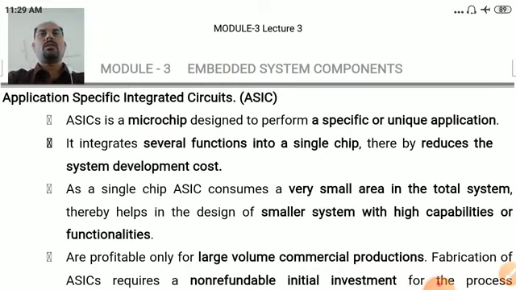In today's video, I would like to discuss three more types of core of the embedded system. They are application specific integrated circuit ASIC, programmable logic devices PLDs, and commercial off the shelf components COTS. So let us begin with the second type of core of the embedded system, that is application specific integrated circuits.